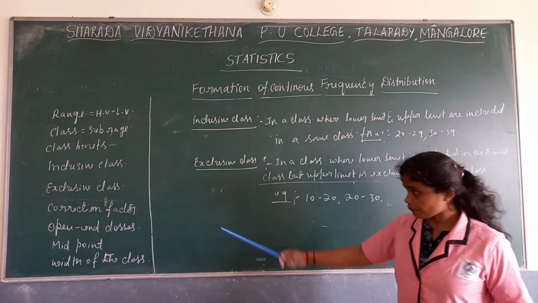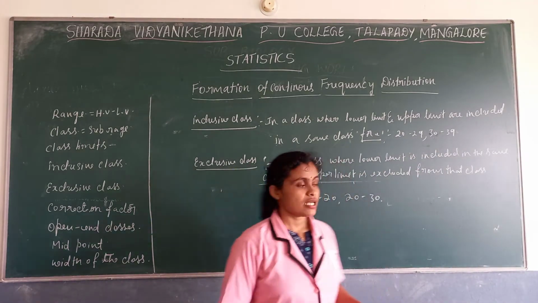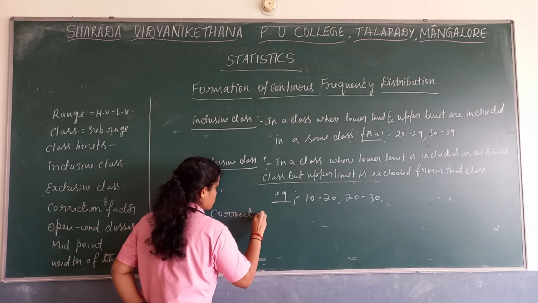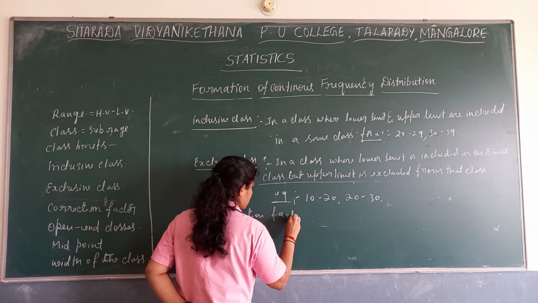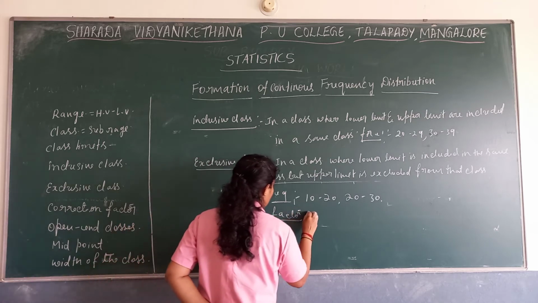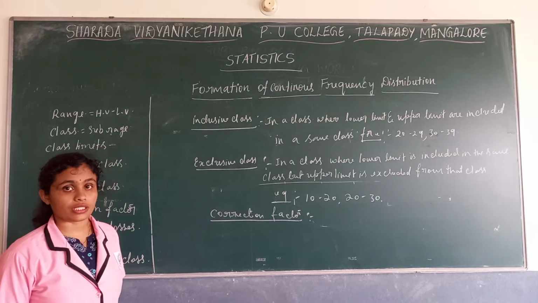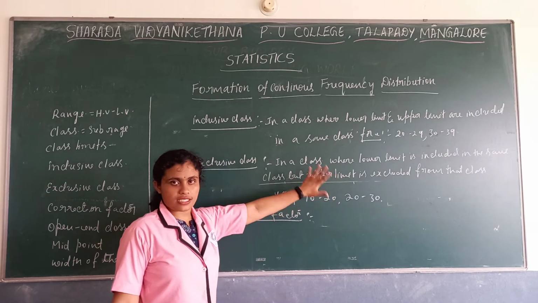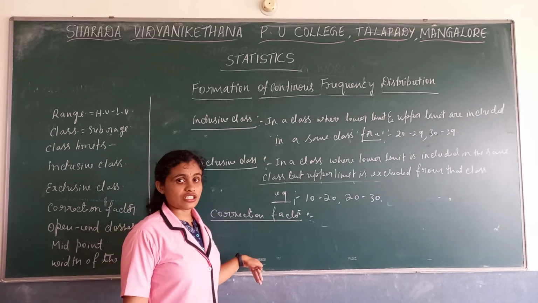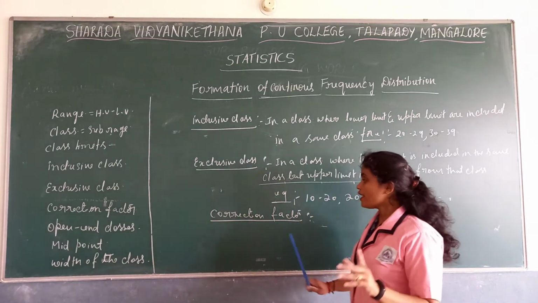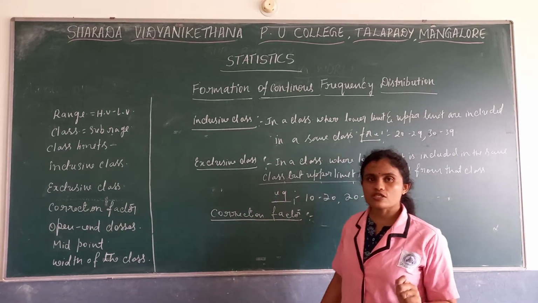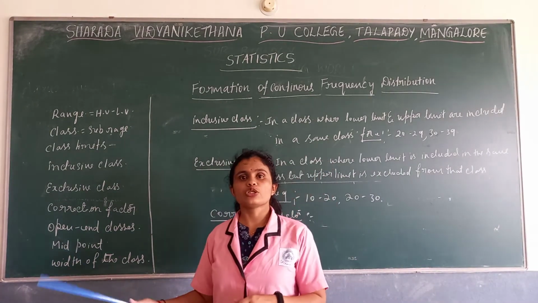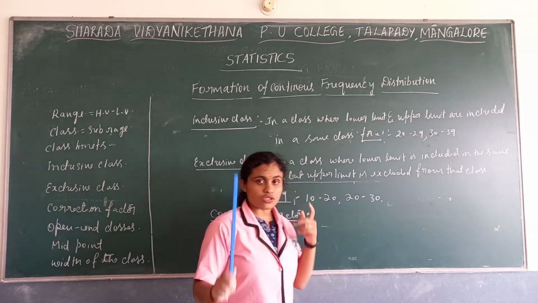Then the next one, correction factor. What is this correction factor? Why do we use it? We use the correction factor to convert inclusive class intervals into exclusive class intervals. It is a 1 mark question: why are correction factors used in frequency distribution? Correction factors are used to convert inclusive class intervals into exclusive class intervals. So that is a 1 mark question.